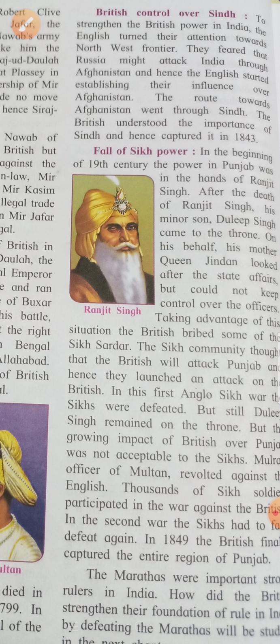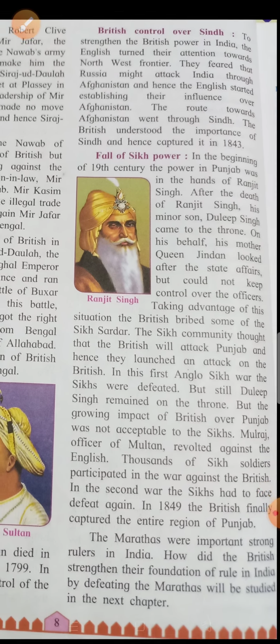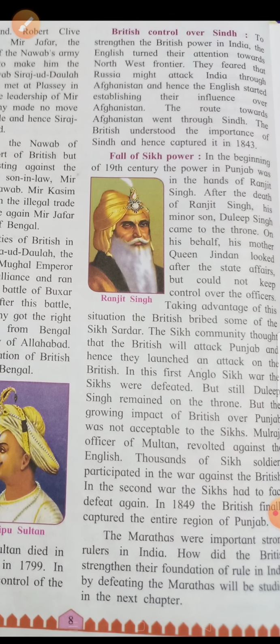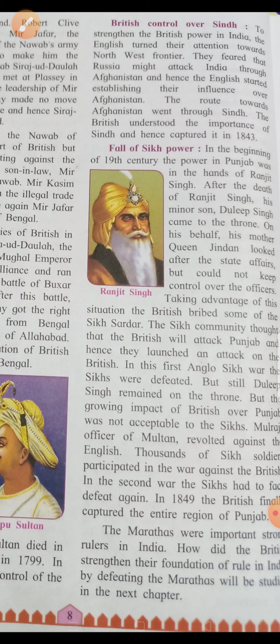The route towards Afghanistan went through Sindh. The British understood the importance of Sindh and hence captured it in 1843. Now, children, what happened? The British took control over Sindh.